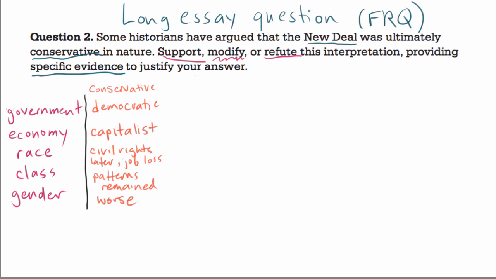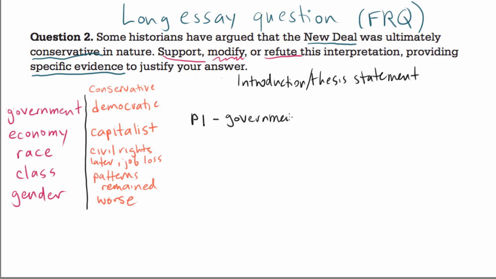Now, our task here is to take these themes that we've noticed and the evidence that we have assembled about these themes and turn it into a 5-paragraph essay. And that essay is going to include an introduction with a thesis statement, and a paragraph that explores one of these themes. And I think I might start with the government theme. A paragraph that explores another one. I think I'll go with the economic theme.